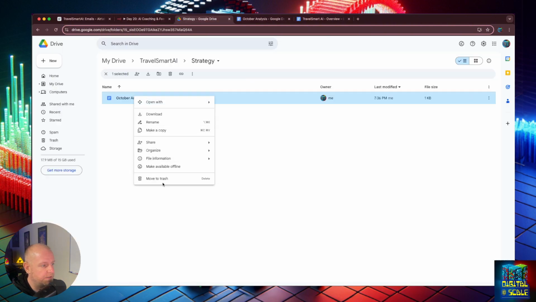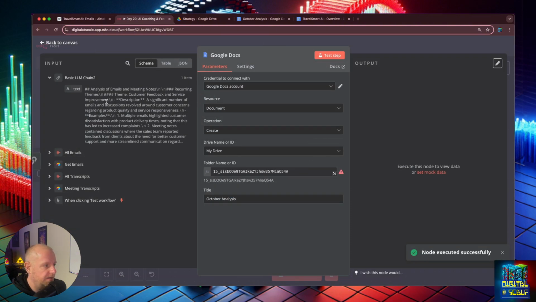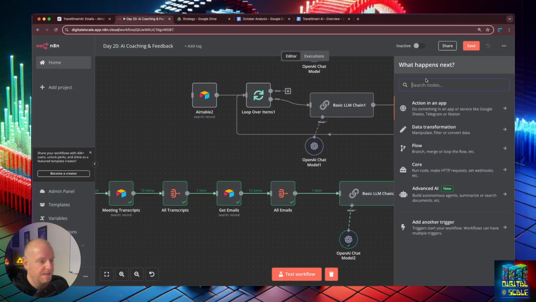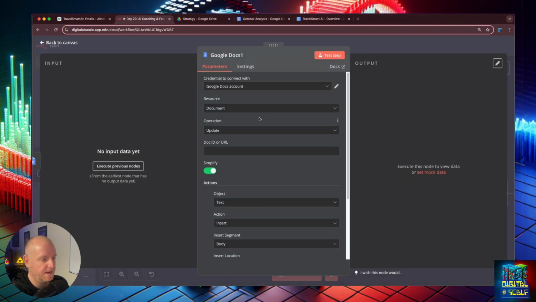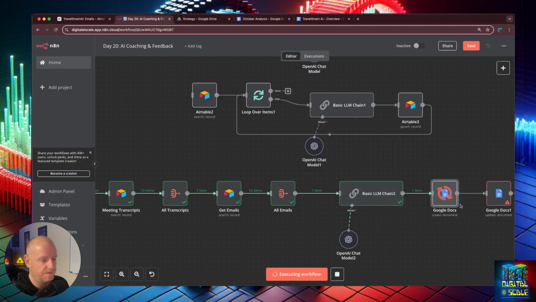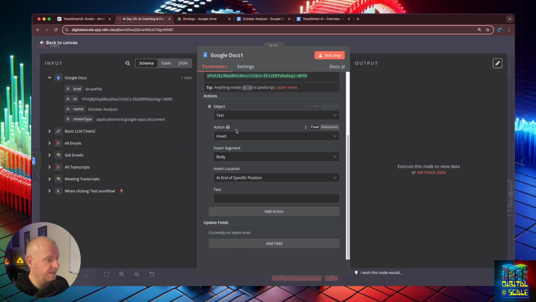And I'm going to delete this. Well, before I do that, I'm going to play this, and that should create our summary or our analysis of the quarter. All right, now we have our text from this, and we're going to go ahead and create it. And then we have docs. I forgot, you have to then update a document. Let's hit preview, play. Now we can take the ID to here. We have the options.